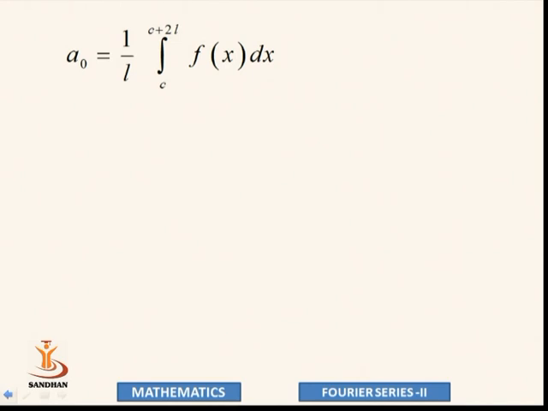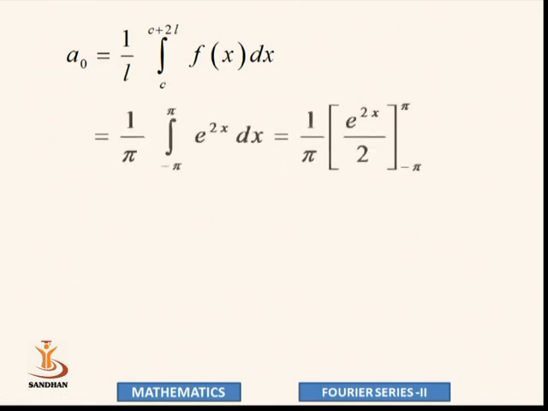So a0 is 1 by L integration from c to c plus 2l f of x dx. So 1 by pi integration from minus pi to pi e to the power 2x dx. Since the exponential function is neither even nor odd, we cannot say directly that it is 2 times 0 to pi, as for an even function, or 0, as for an odd function. So here we have to evaluate for both limits.